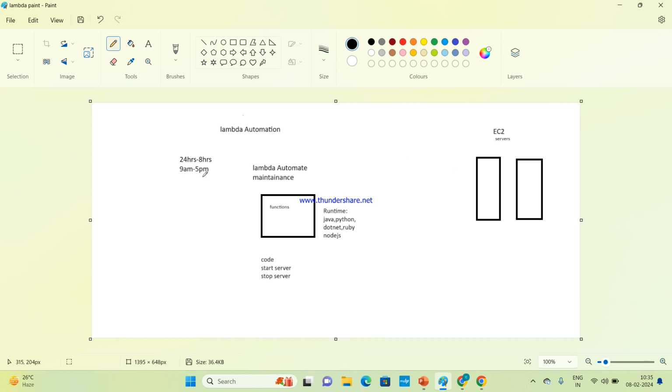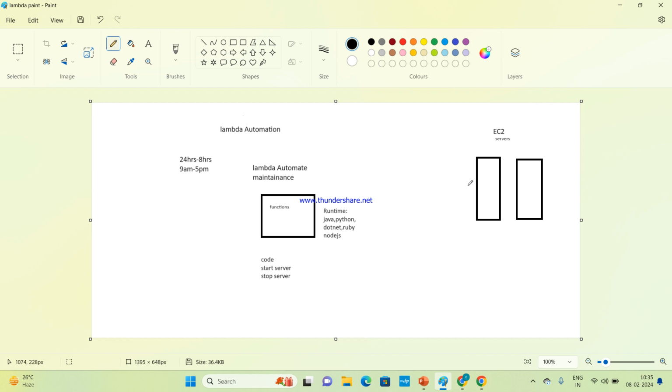There is a cloud engineer who needs to run the server only for 8 hours, from 9 a.m. to 5 p.m. We need to run the server only for 8 hours, that is from 9 a.m. to 5 p.m. Clear? Yes, ma'am.